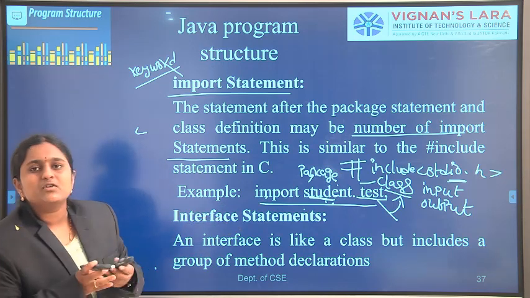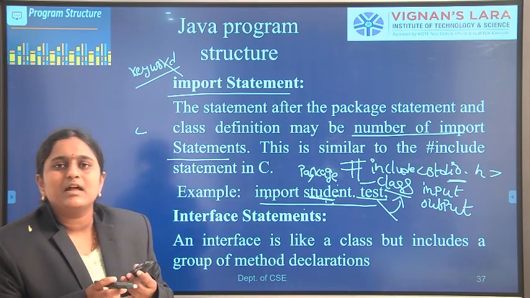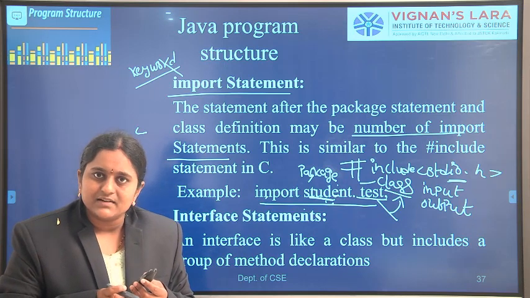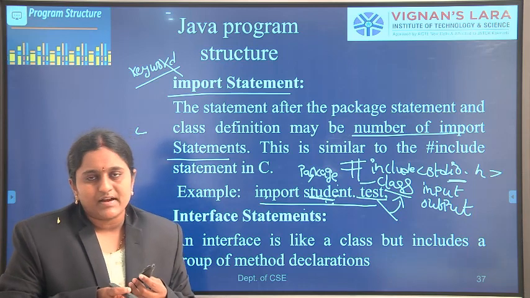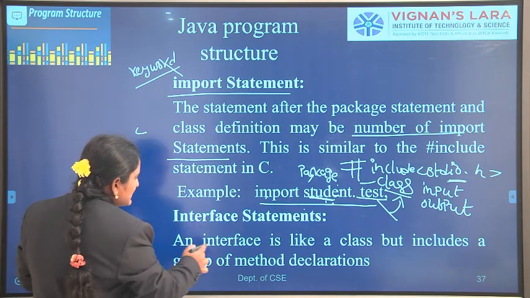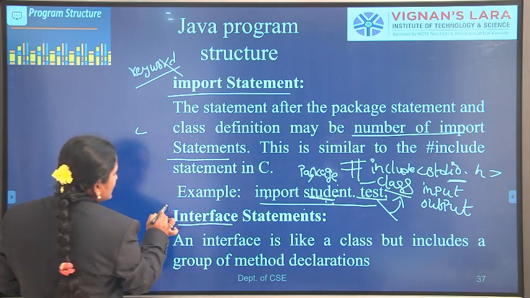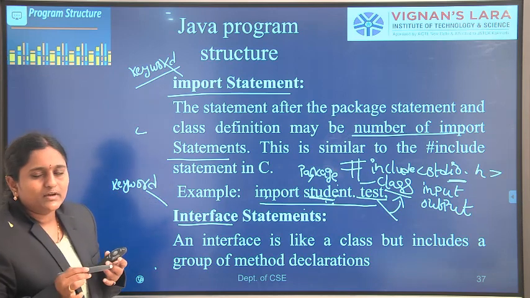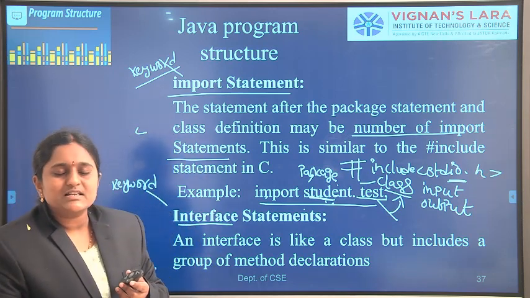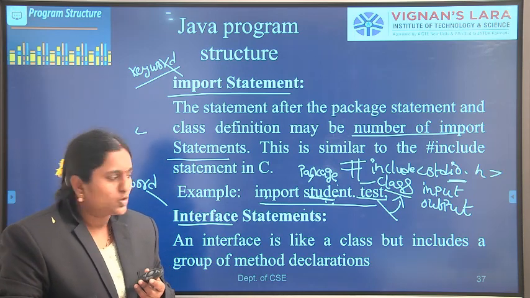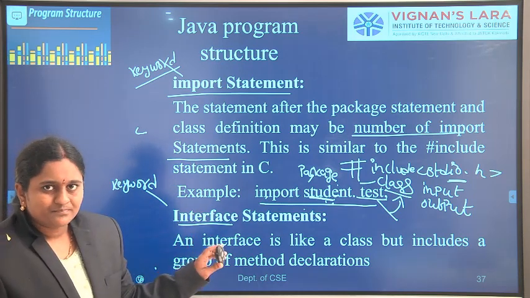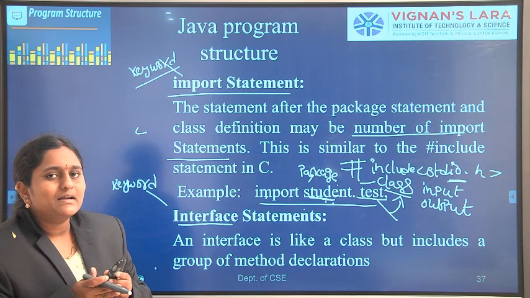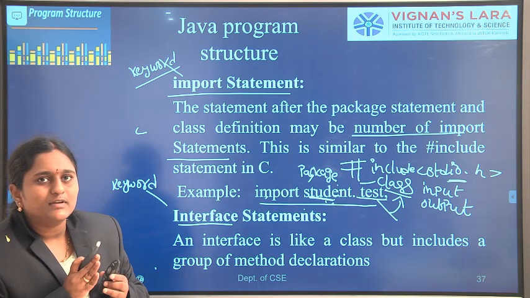Okay, so interfaces are similar to classes. What is a class? A class is a way to bind the data and its related functions. A class is a user defined data type, and class is a keyword. Like that, interface is also a keyword. What are the rules for defining a keyword? The first letter should start with a lowercase letter. So an interface is similar to a class, but a class contains method declarations with the body, while an interface contains only method declarations without any body.